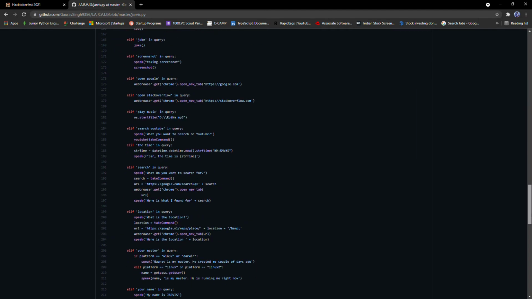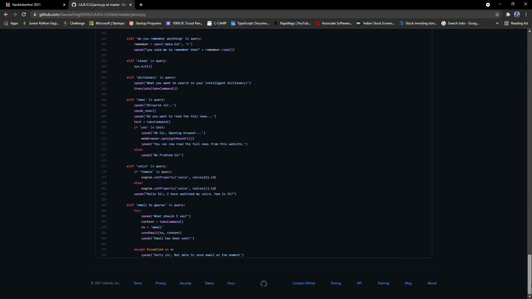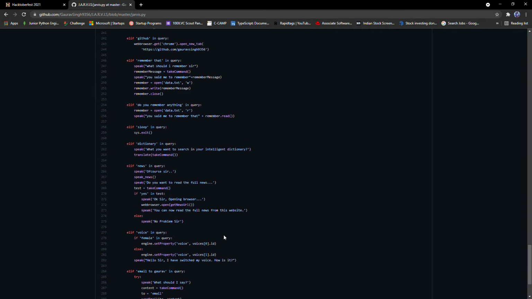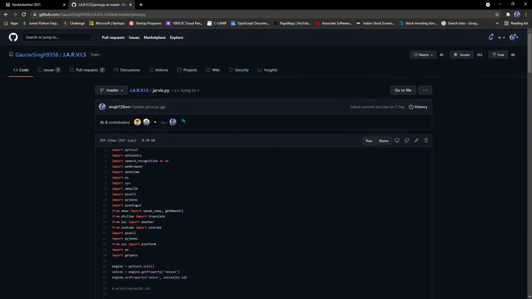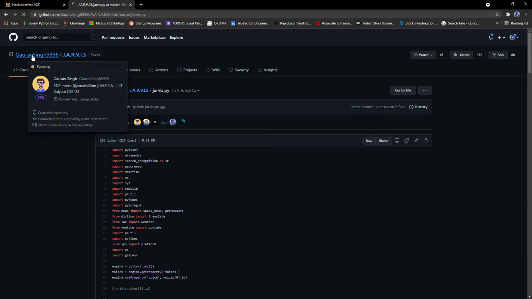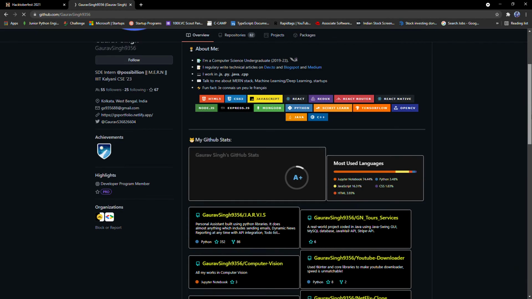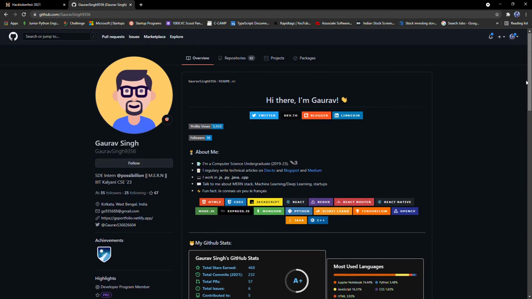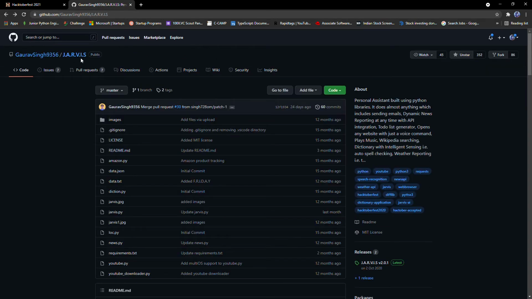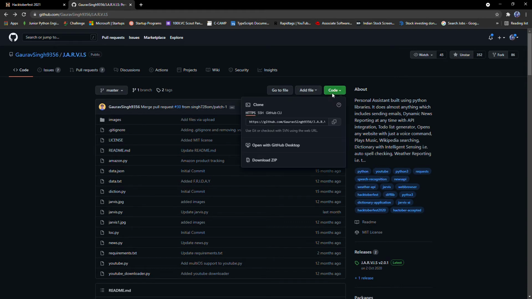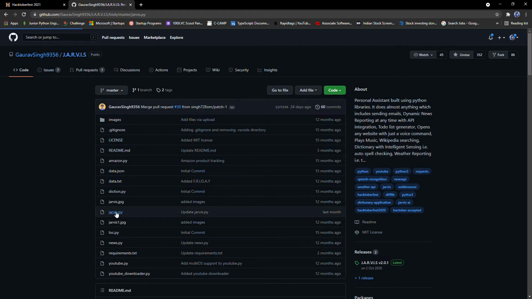So let's contribute. How can you do this? Suppose I am changing here. Simply, if you want to contribute toward this project, you need to download this repo using the clone method. Like I am cloning. Let's see. Yeah, you can clone your repo here and open it in any editor like Visual Studio or any other studio. But I'm not going to tell you like this. I'm just telling you how to create and open a successful pull request.